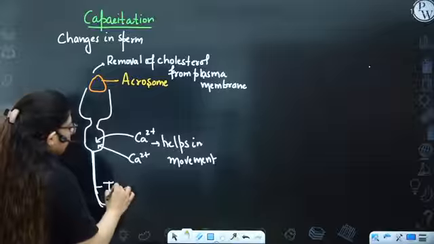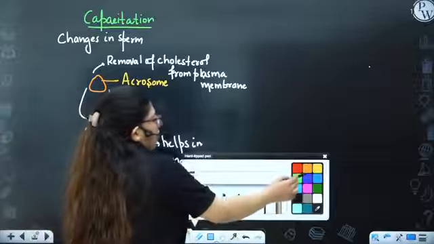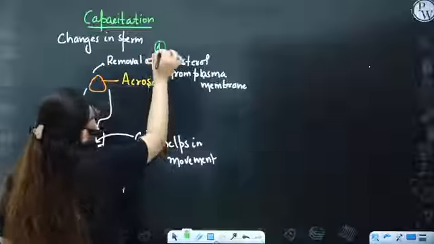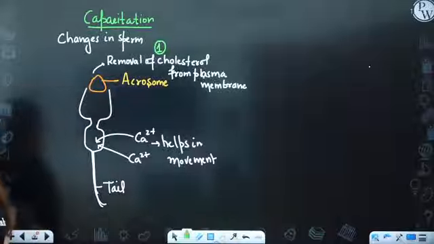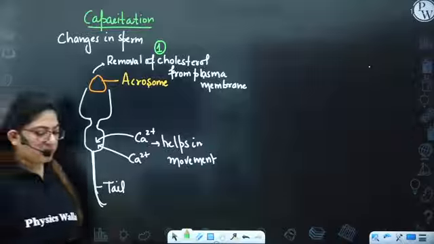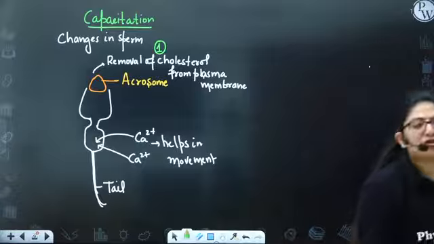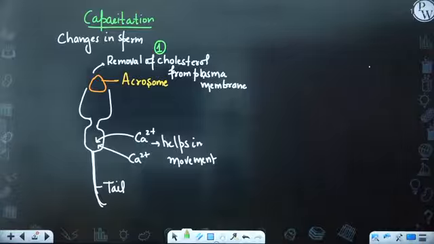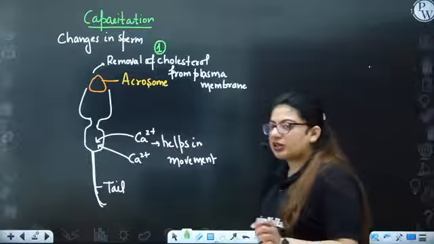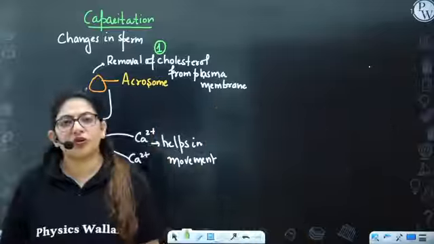So the first thing is the removal of cholesterol, due to which the plasma membrane disintegrates and there is more exposure of the acrosome. Why is there a need for the acrosome to get exposed? Because it contains a lot of proteases or enzymes that help in penetration, penetration to what? The ovum.